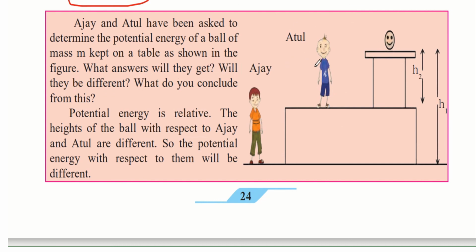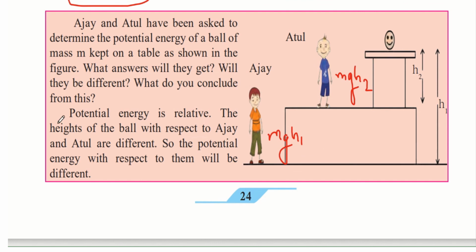So when Atul calculates the potential energy of the ball, he will get mgh2 because he is at this level. So this is what potential energy he will calculate for the ball. And Ajay will calculate it as mgh1 because from him the ball is at h1 distance. And both these values will be different because h1 and h2 are two different values. Therefore, for the same ball, Ajay and Atul both calculated different potential energies. But how is that possible? What did we conclude from this?